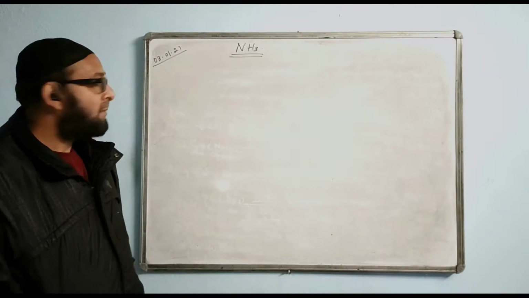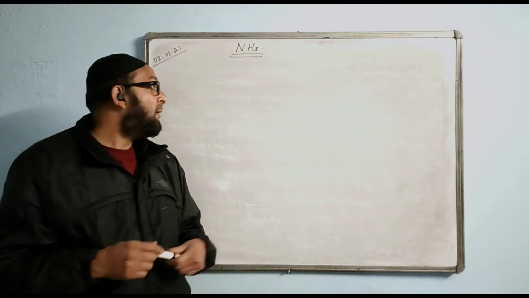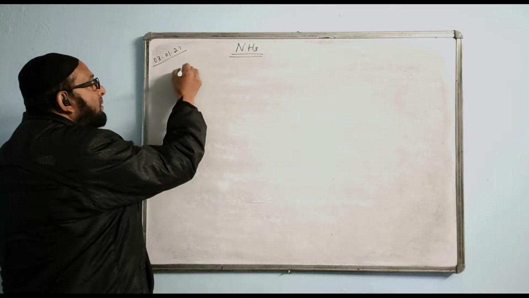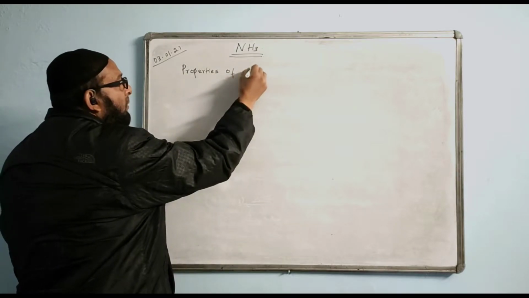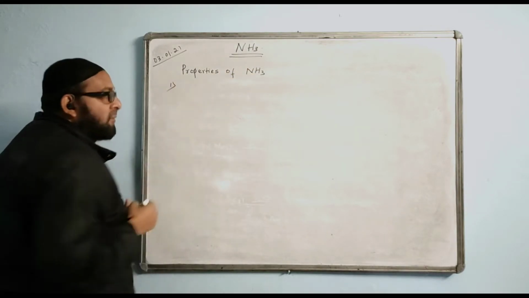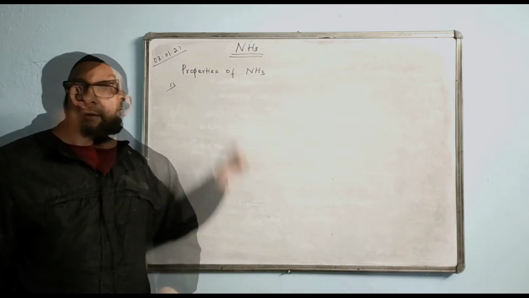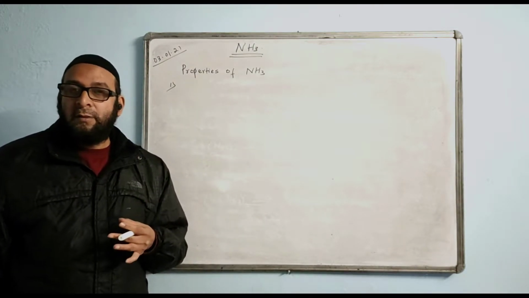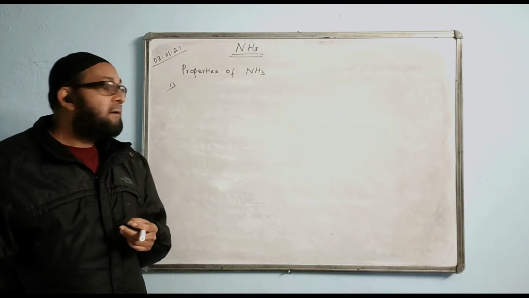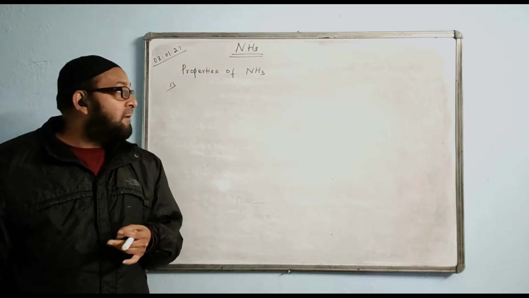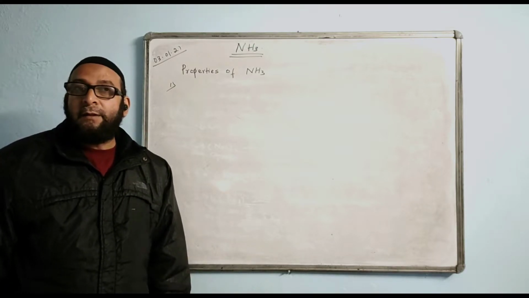Start today's lesson. Yesterday we had till the Haber's process. Today we are doing properties of ammonia. Properties of ammonia, we have written it also. So once again you see what are the properties of ammonia. In the beginning only I told you that ammonia is a colorless gas, which is basic in nature, which is alkaline in nature, and which has a strong pungent smell. That is the first property.